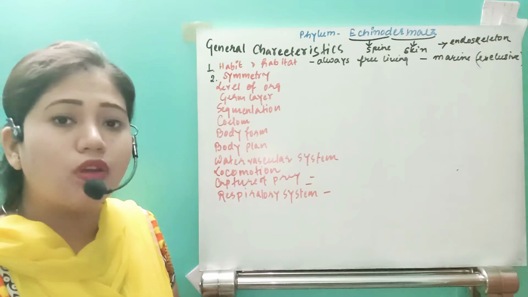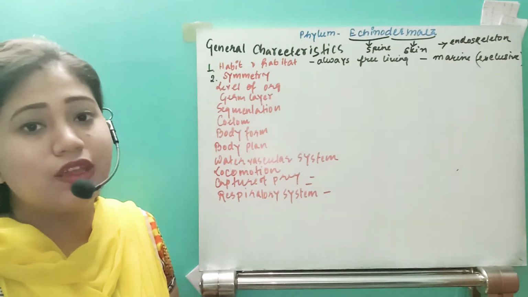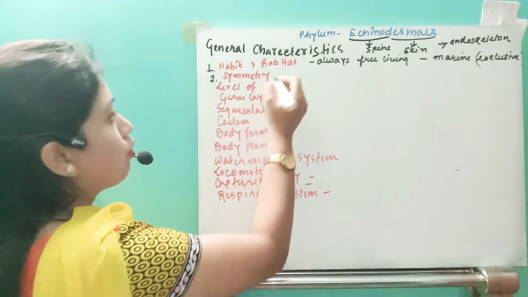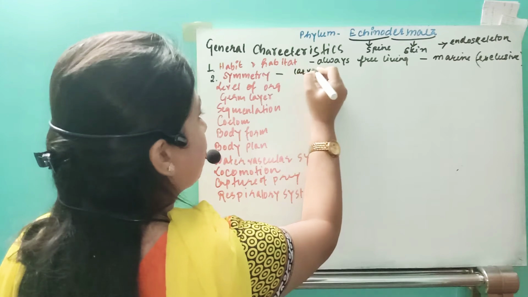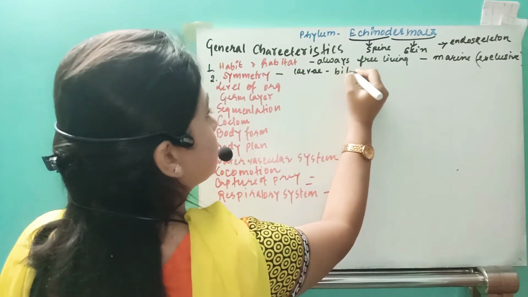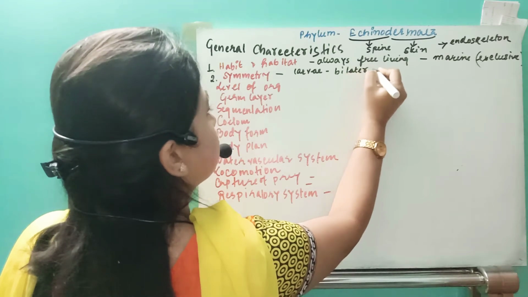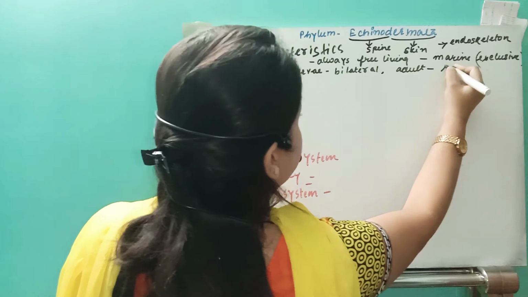But whenever the larvae metamorphose to adults, they become radial. So the larvae are bilaterally symmetrical organisms.